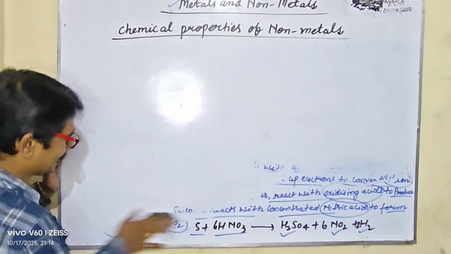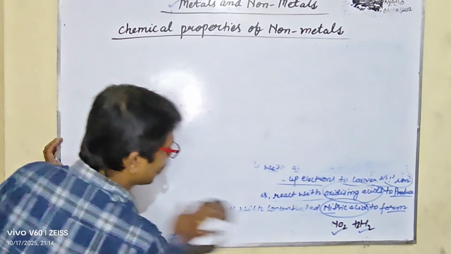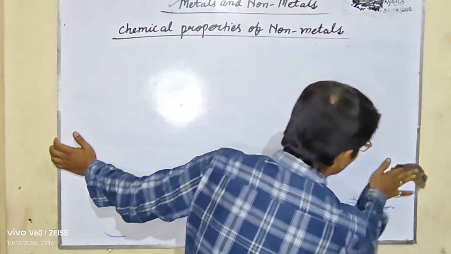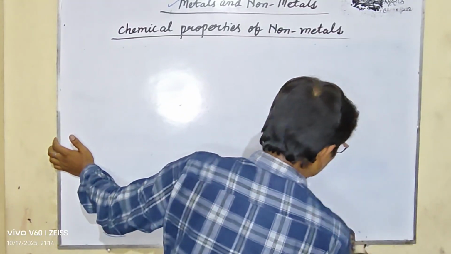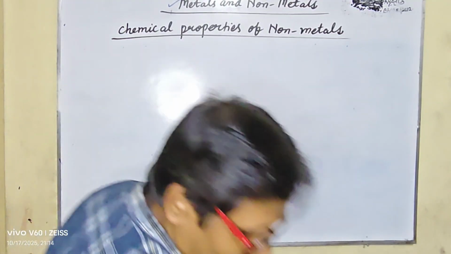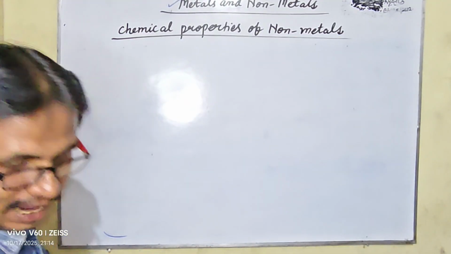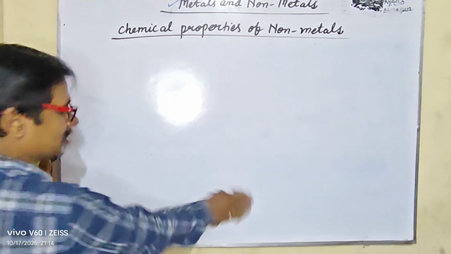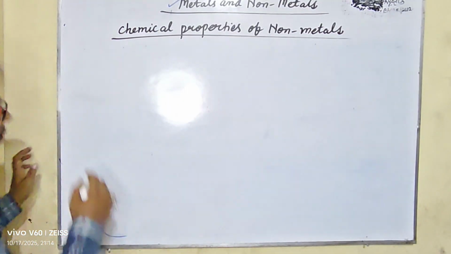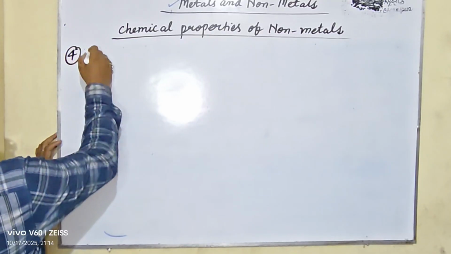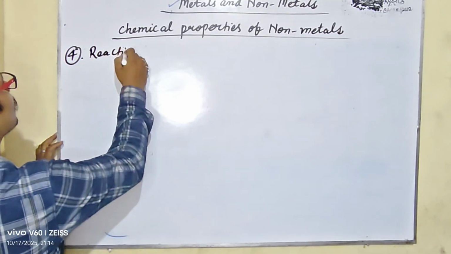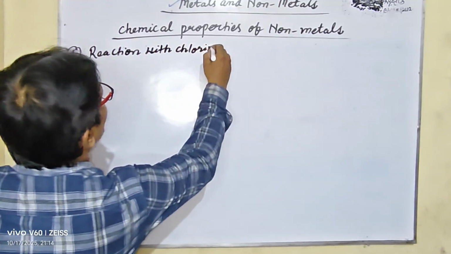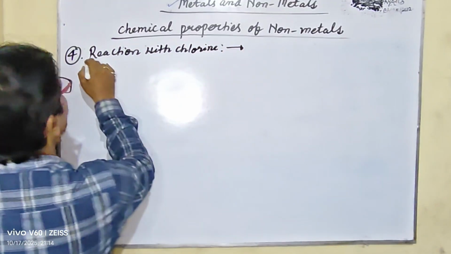How does the nonmetal react with chlorine? Chlorine is a gas. So how does nonmetal react with chlorine gas? We should learn it properly. Let us learn the reaction of chlorine as the chemical properties of nonmetals. Fourth is the reaction with chlorine.